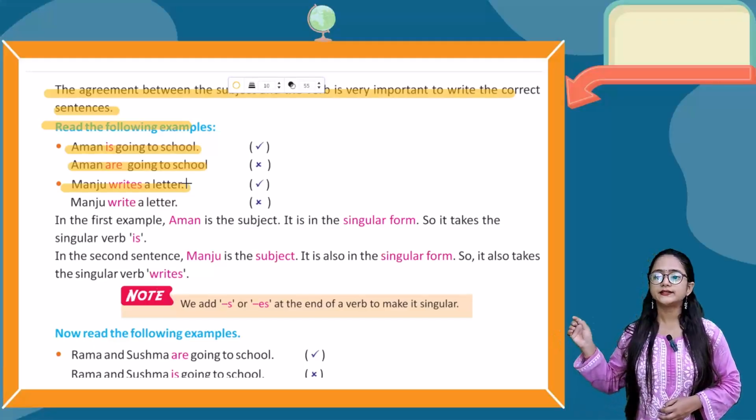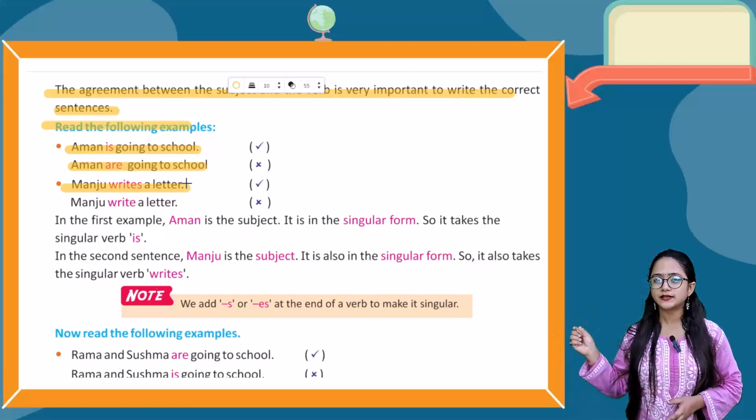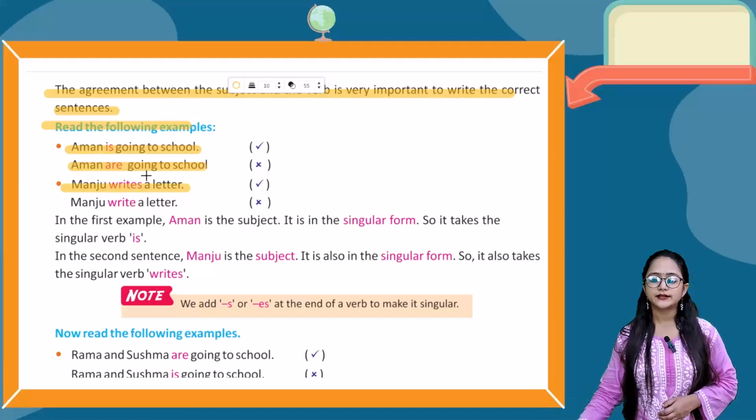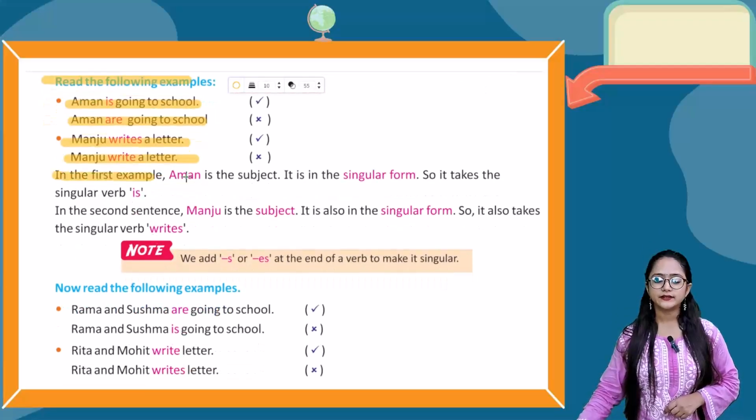You can clearly see the word writes, which is the verb, and you can clearly see the subject, that is Manju. So the sentence should be Manju writes a letter, not Manju write a letter. This is wrong. In the first example, Aman is the subject. It is the singular form, so it takes the singular verb.